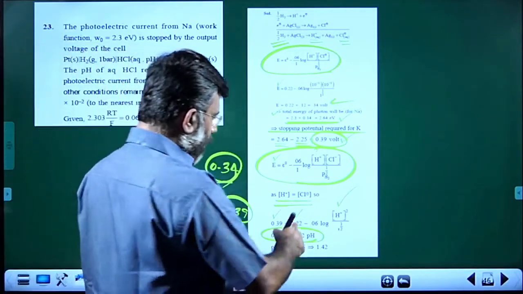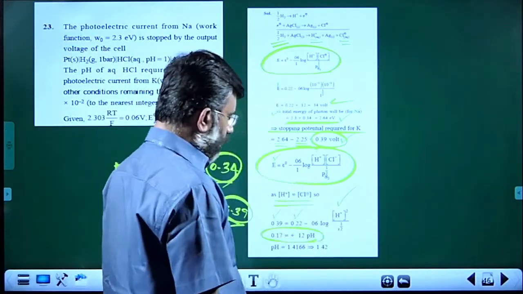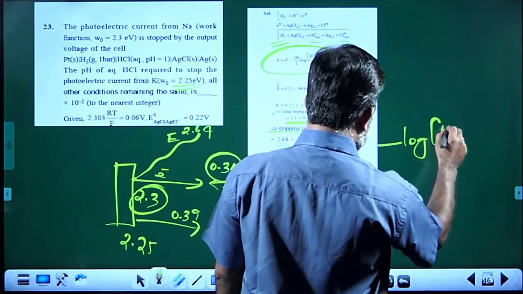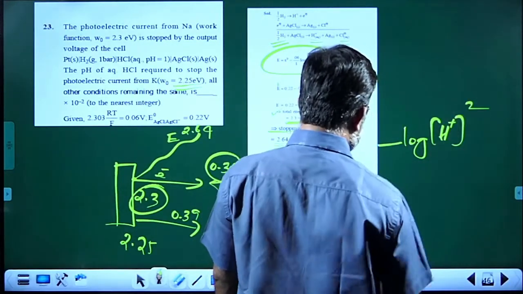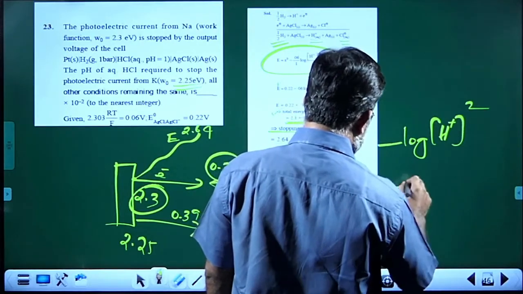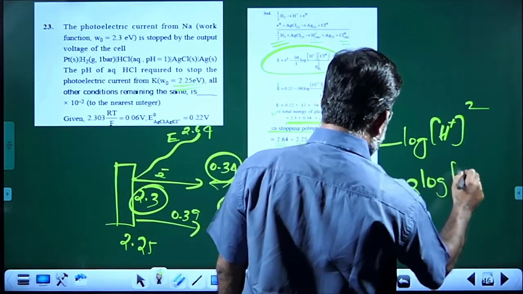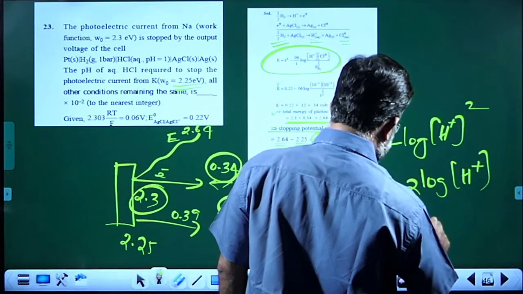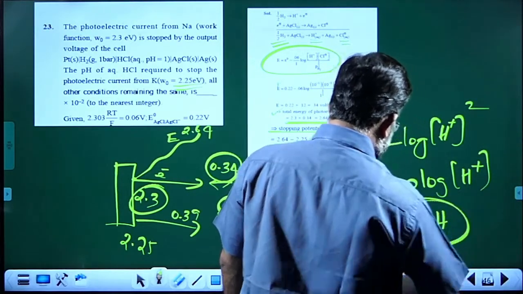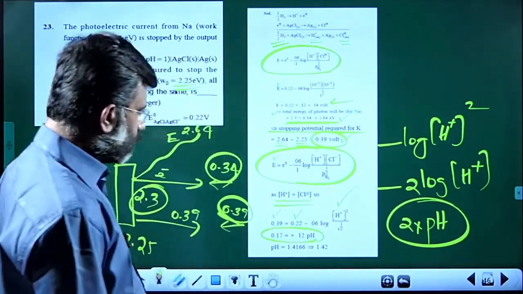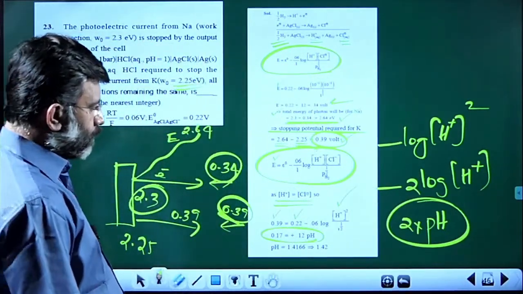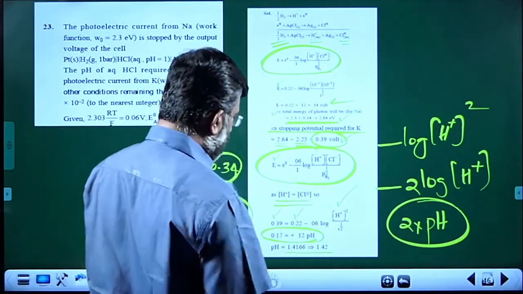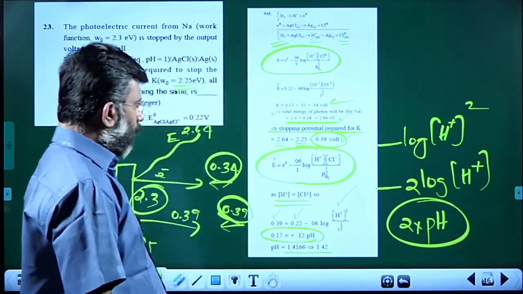Or straight away, minus log H plus concentration square is minus 2 log H plus concentration, which is nothing but 2 times pH. So what is the pH? You can get this from the data, and thereby the pH, rounded off, is 1.42.